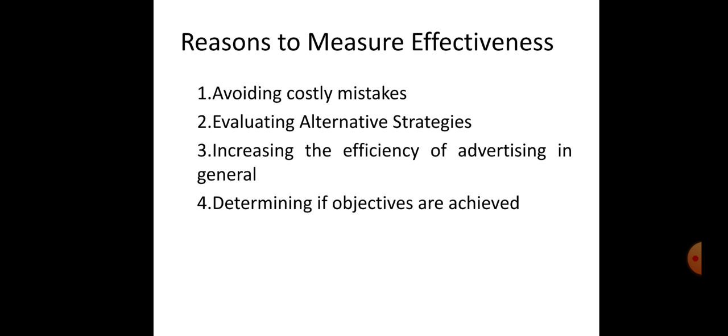Today we will be looking into Module 5 of Integrated Marketing Communication. So firstly we will be looking into the reasons to measure effectiveness. First one, avoiding costly mistakes. So why do we need to avoid costly mistakes? Because huge money is being spent on advertising. We need to avoid wastage due to ineffectiveness of ads. You need to avoid opportunity loss due to poor communication, due to ads not meeting their objectives and missing out on the potential gain that could have occurred to the firm.